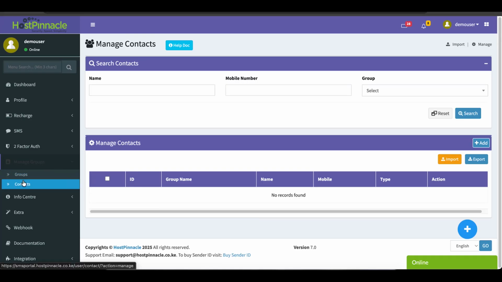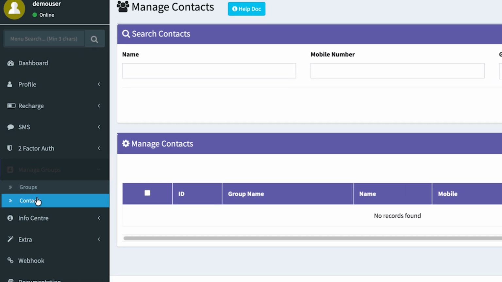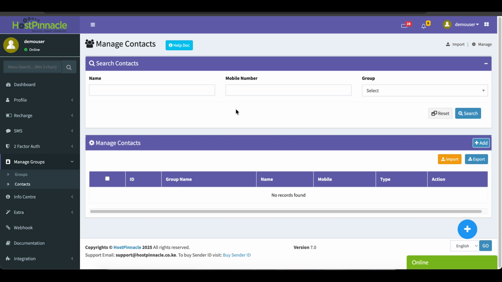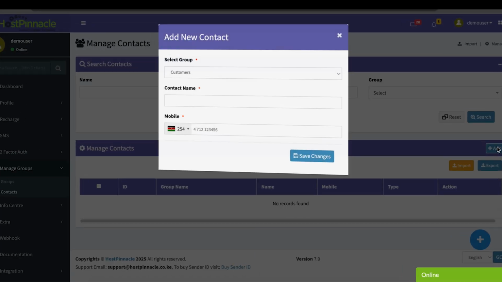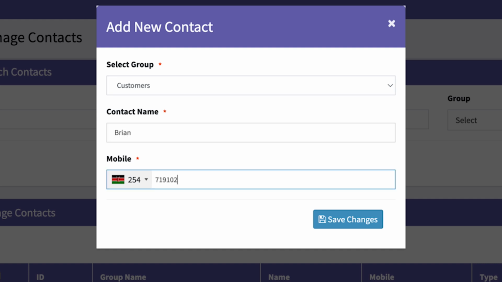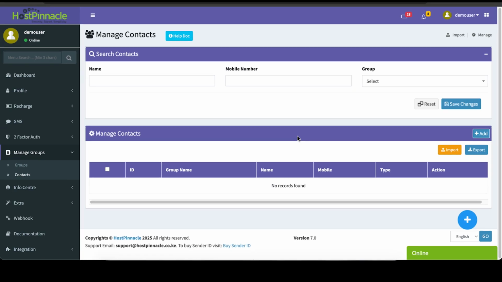To add contacts manually, go back to Manage Groups, then select Contacts. Click Add. Choose your desired group and enter the contact's name and phone number. Once done, hit Save Changes.